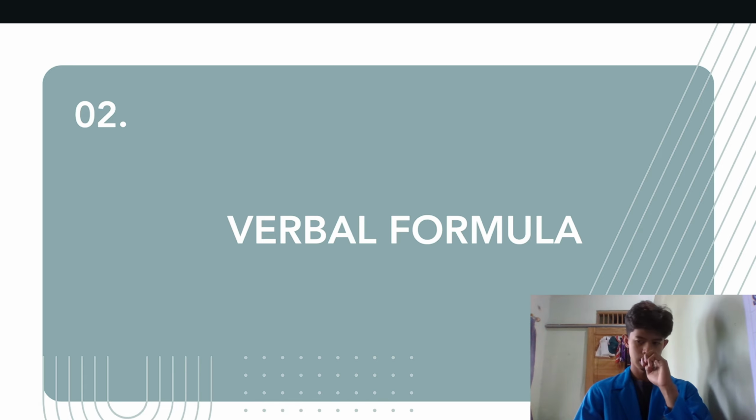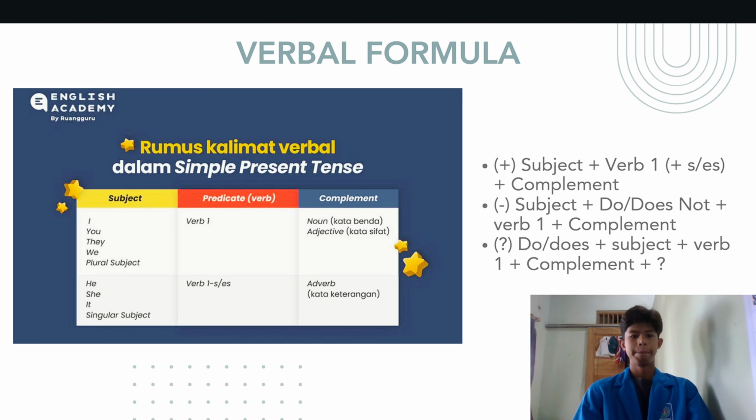So we come to number two in the table of contents, which is the verbal formula. We can see here an image containing a subject, predicate, and a complement.